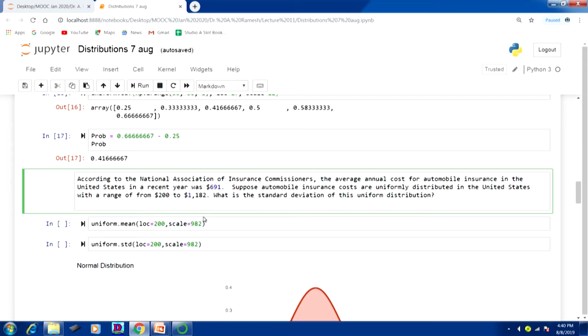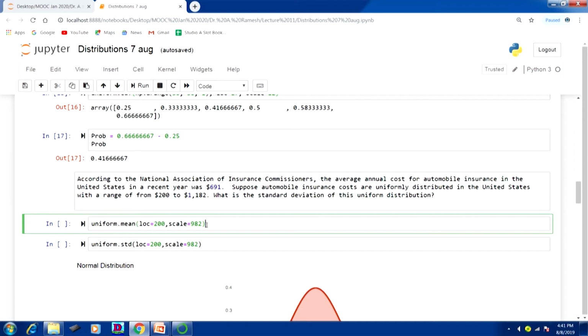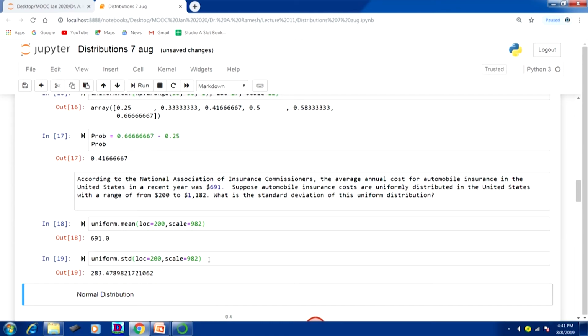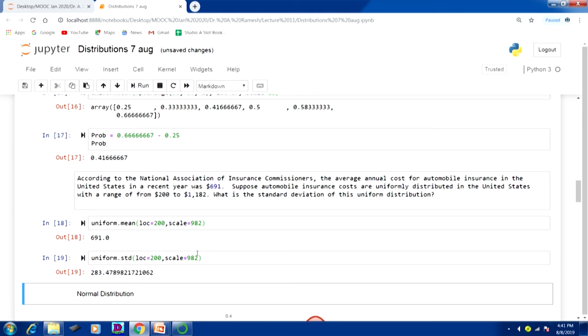Before that, we will check the mean. The mean is given as $691. So, we will verify this with uniform.mean, loc starting point is 200, the scale is 982, that is 1182 minus $200. So, yes, it is $691. If you want to know the standard deviation of the uniform distribution, because this formula is different, it is not the simple standard deviation, use uniform.std with loc 200 comma scale 982, and you will get the standard deviation of 283.47. Okay.